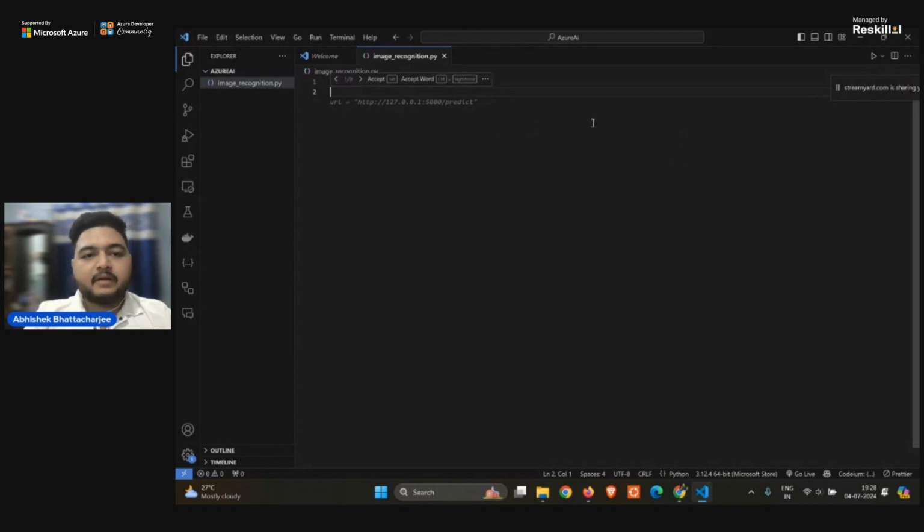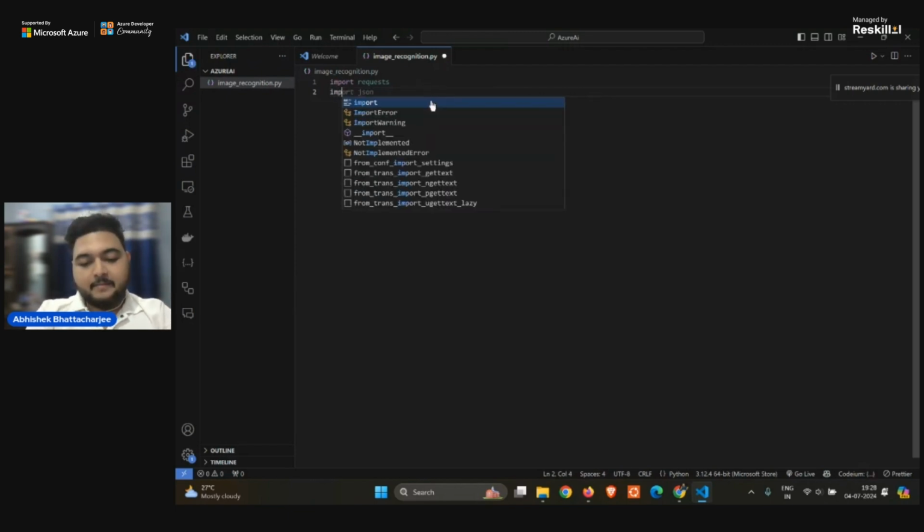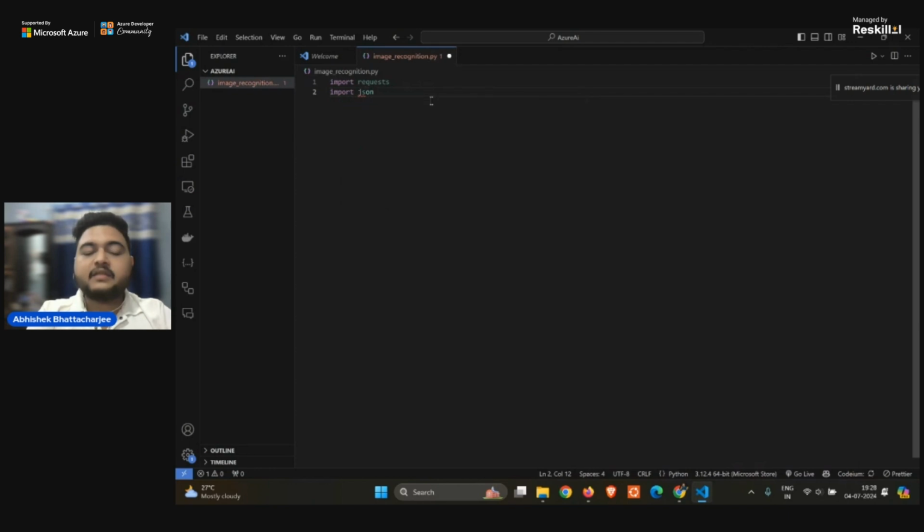So I've imported the requests library of Python to send HTTP requests to the server. Of course, I have to communicate between the Azure AI platform and my operating system. So I have to send a request, and the request will be in the form of HTTP. Then I will import the JSON format. Why JSON format? Because I want the output to finally be given in JSON format in the terminal. Right. The next one is I will import the OS module.